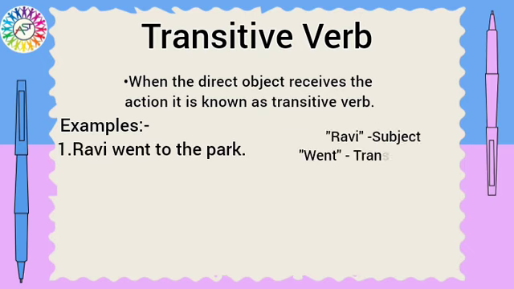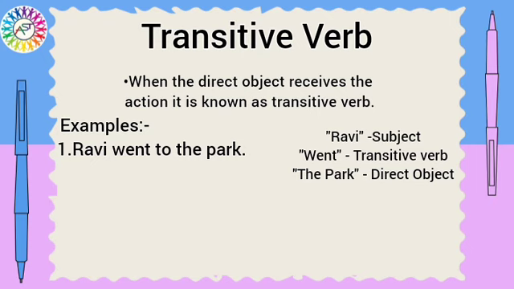Here, Ravi is the subject, went is the transitive verb, and the park is the direct object. So here, the direct object, that is the park, is receiving the action from the subject, that is Ravi. So here the transitive verb would be went.